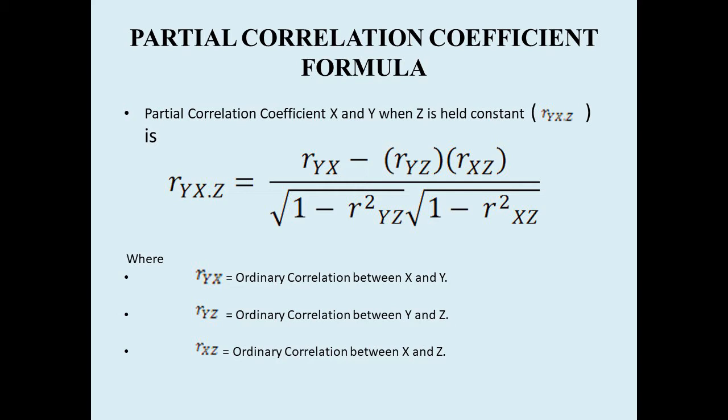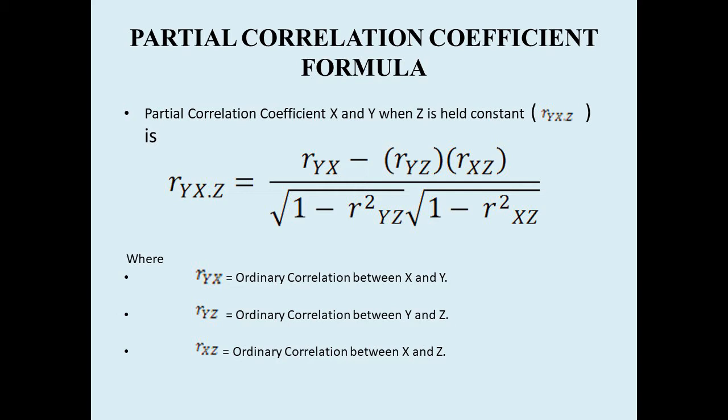So the formula is: we first have to find the ordinary correlation coefficient between y and x, that is r yx, minus the ordinary correlation coefficient between y and z into the ordinary correlation between x and z.